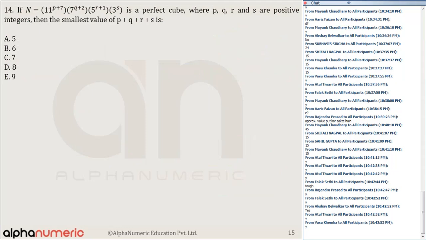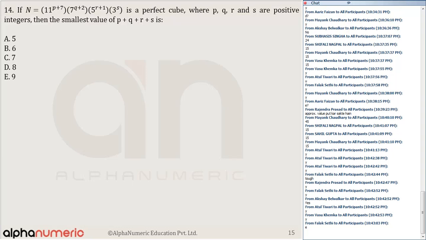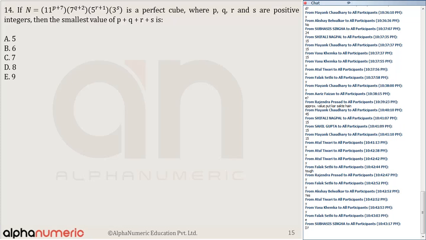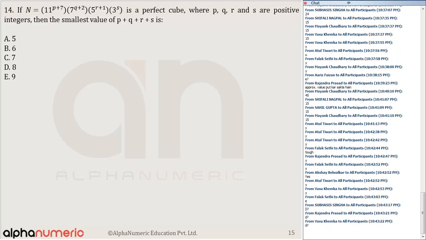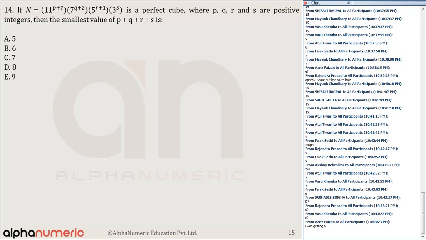A very, very simple question. The correct answer of question number 14 is option E, 9. Only 4% of you have got it right. How can that be? The correct answer is option E. 43% of you had marked option D. Why did you all mark option D?